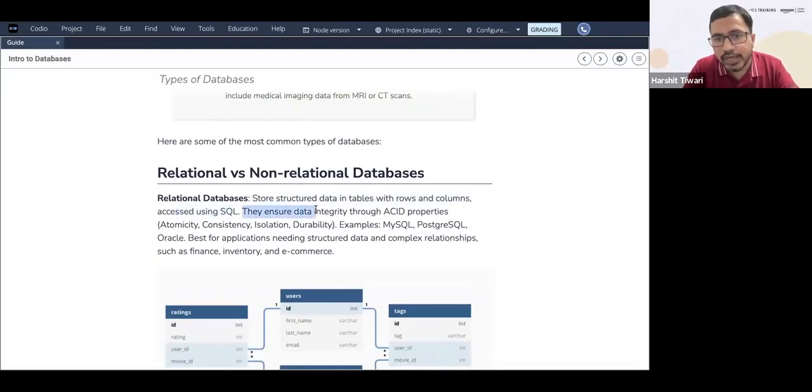They ensure data integrity through ACID properties. What are ACID properties? We'll come to it in a couple of slides, so don't worry about that. Examples of relational databases: what kind of databases have the structure? MySQL is an example. Postgres, known as Postgres because it's PostgreSQL. Oracle. These are examples of databases which can help you in storing data in tabular formats. They are best for applications needing structured data and complex relationships, such as finance, inventory, and e-commerce.